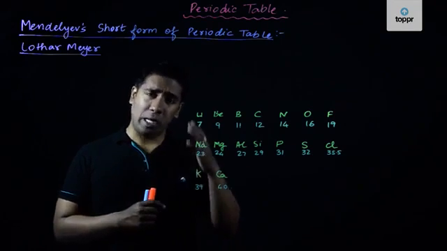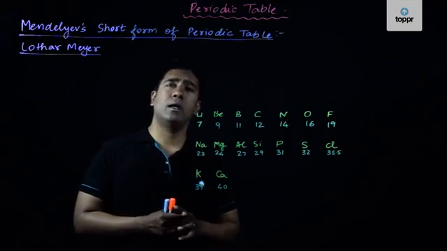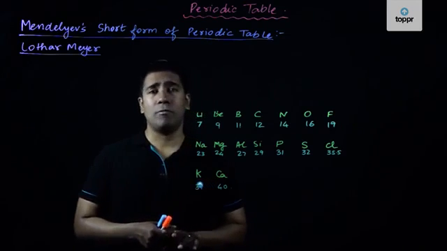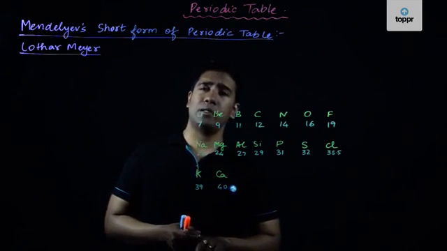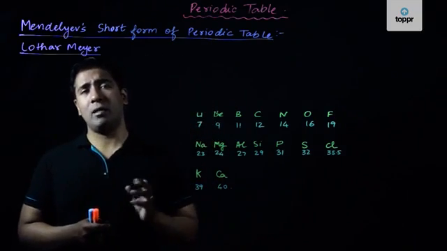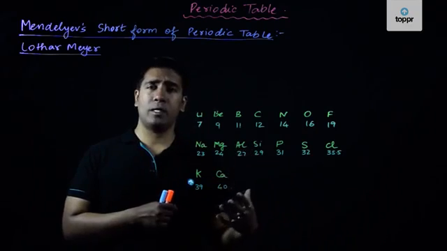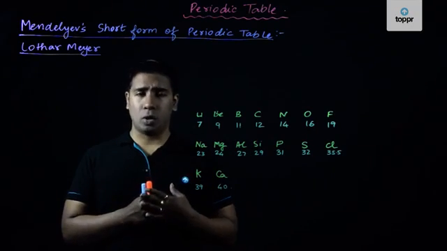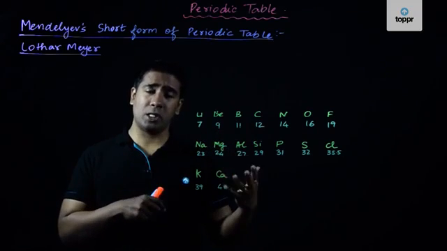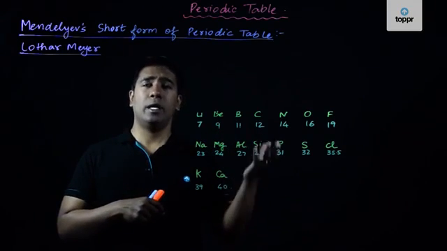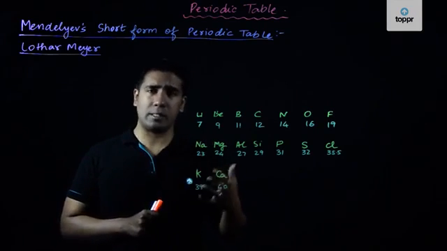What he thought at his time was that there might be some problem in the calculation of exact atomic weights. He thought that the atomic weights of some of the elements were not exactly found out, and probably later on with time, after the correction in terms of atomic weights was done, his short form of the periodic table would prove to be a further success.